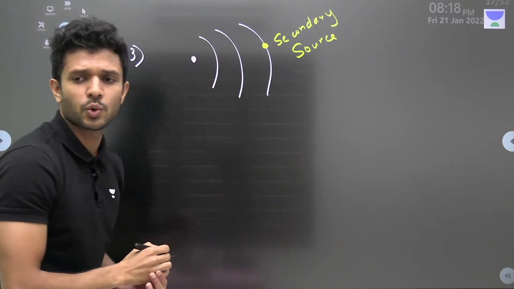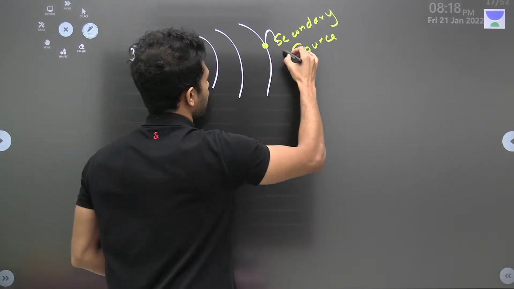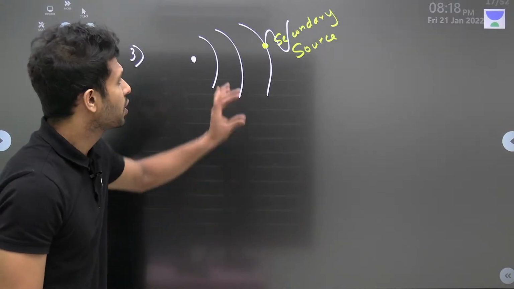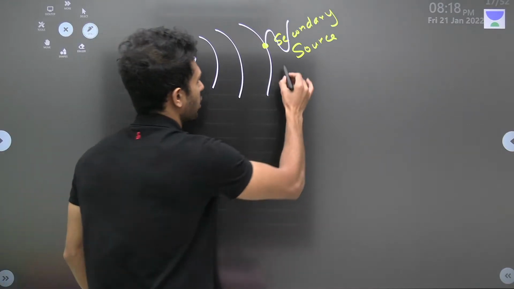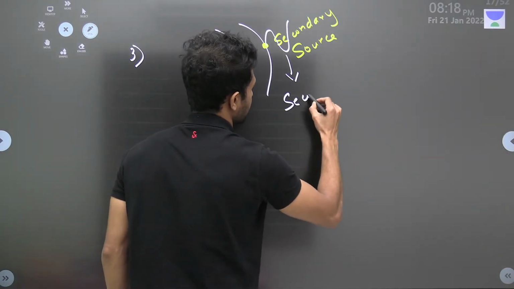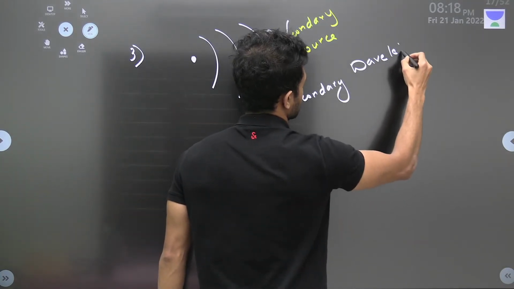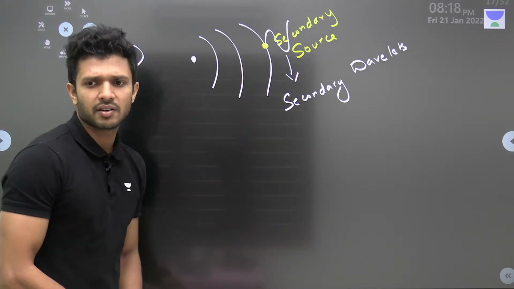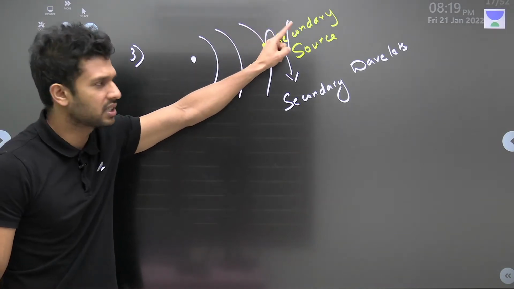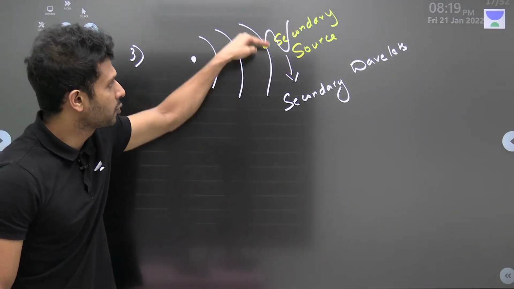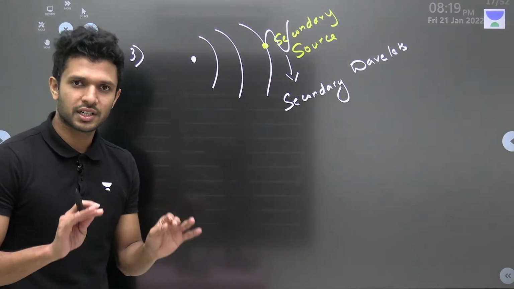And if it is a source, obviously won't light waves be emerging out from it? Yes, the light waves will be emerging out from it. And do you know what we call the waves emerging from the secondary source? We call them secondary wavelets. What is the name? Secondary wavelets. Two things, once again: all points on the wavefront act as another source, a secondary source. And the waves emerging from that are secondary wavelets. Fine? All good?